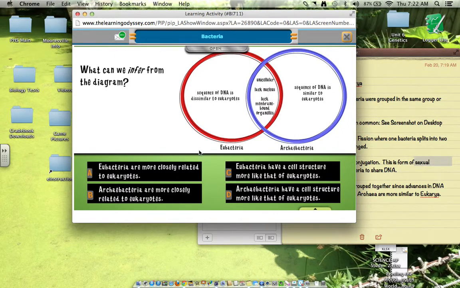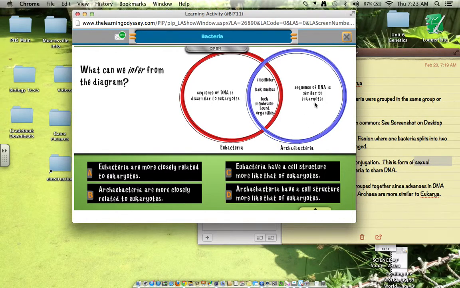All right, so let's look at this. Eubacteria are more closely related to eukaryotes. Is that true? Not so much. Archaebacteria are more closely related to eukaryotes. Now that I would say is true because we have sequence of DNA that is similar to eukaryotes. Eubacteria have a cell structure more like that of eukaryotes. Not really. Archaebacteria have a cell structure more like that of eukaryotes.